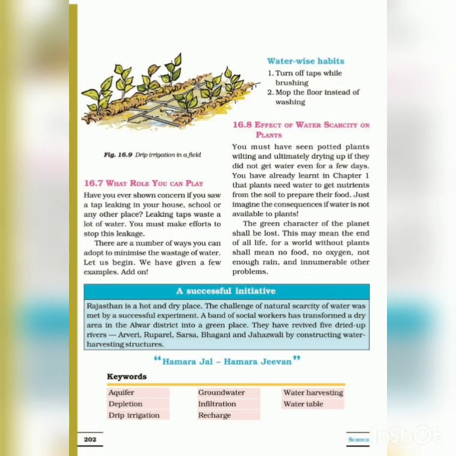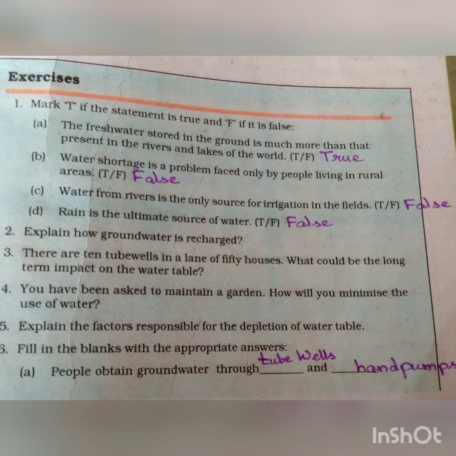Now next we are going to discuss the exercise part. Write down in the book exercise. See the book. The first one, true or false. Fresh water stored in the ground is much more than that present in the rivers and lakes of the world. That is true. Water shortage is a problem faced only by people living in rural areas. That is false. Water from the river is the only source of irrigation in the field. False. Rain is the ultimate source of water. False.